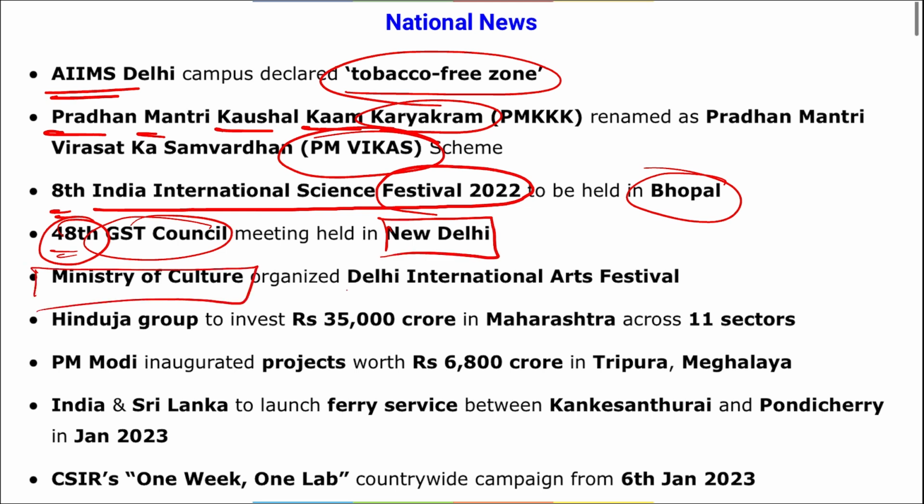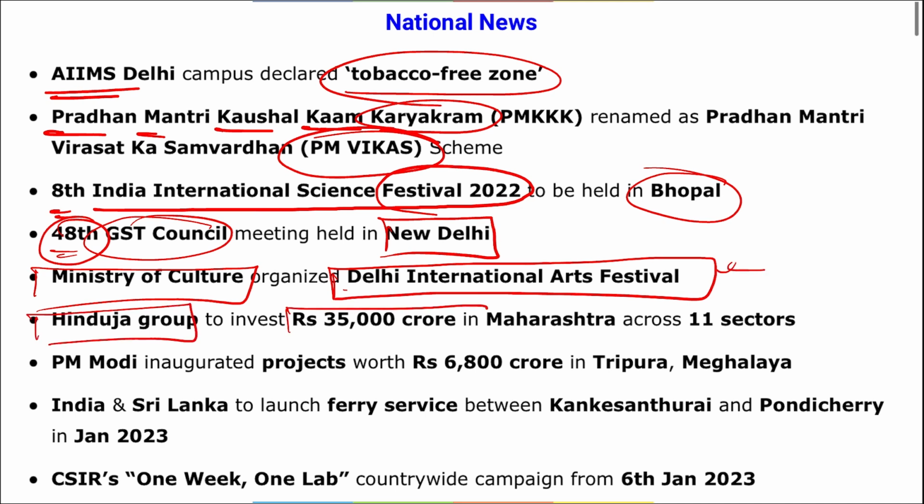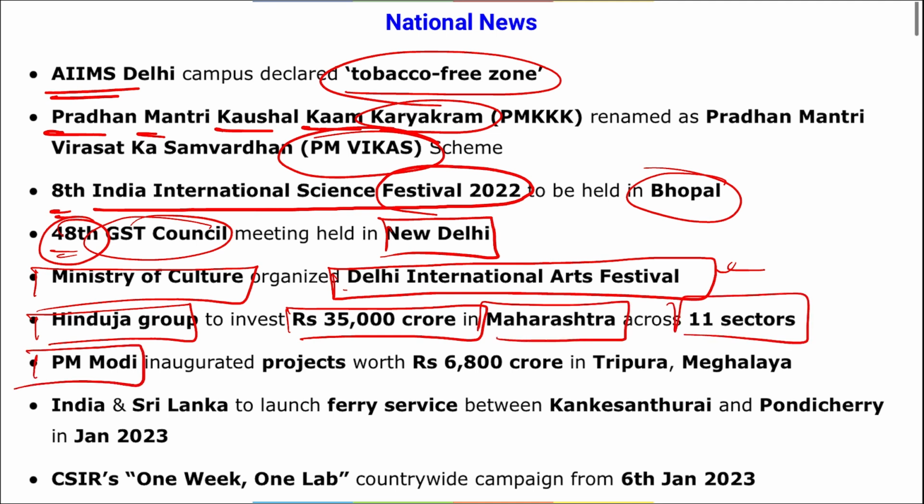Ministry of Culture has been organizing Delhi International Arts Festival. Mark this. Then Hinduja Group will be investing 35,000 crore rupees in Maharashtra across 11 sectors. Prime Minister Narendra Modi has inaugurated projects worth 6,800 crore rupees in Tripura and Meghalaya.